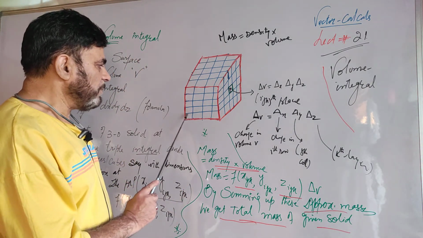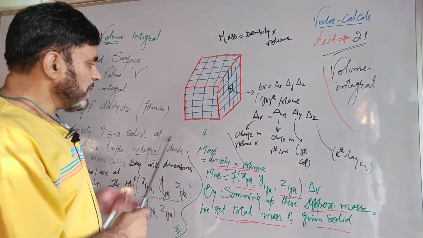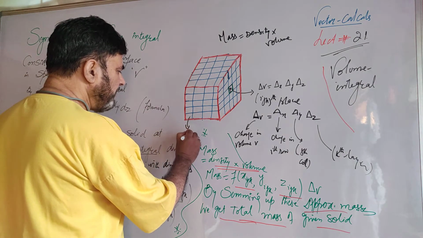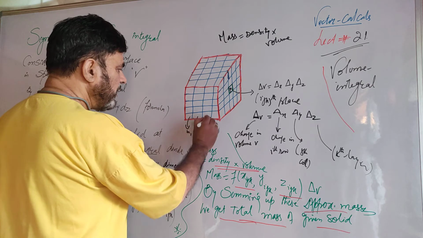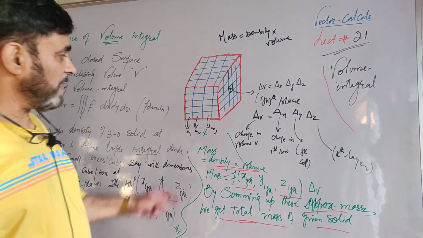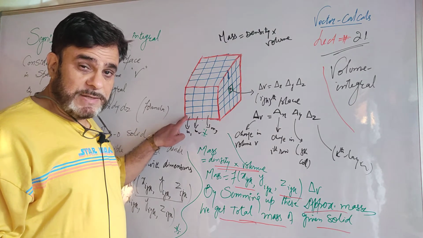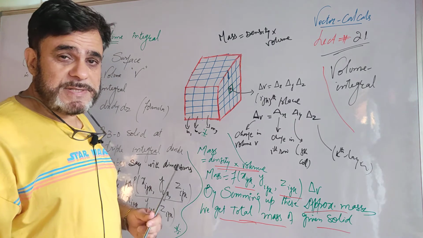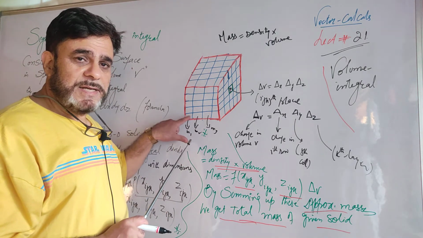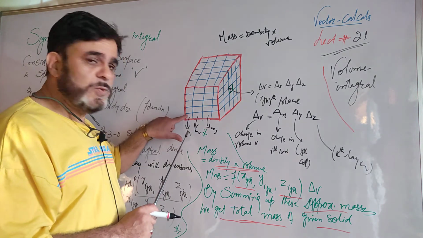similarly, you can find the smaller masses. If you denote the mass of this by m1, the mass of this by m2, the mass here by m3, you find the different masses by using the same method. Choose any point in the volume and find the value of the function at that point. What does that represent? That represents the density of that smaller volume. When you multiply the density by this volume, what do you get?